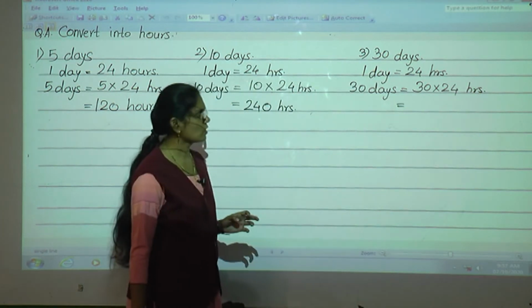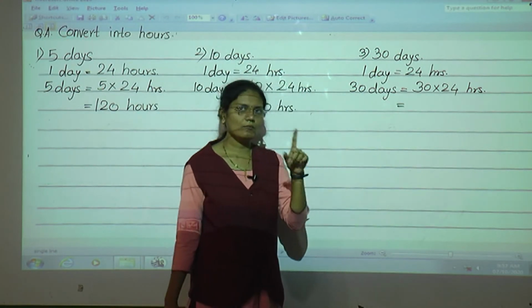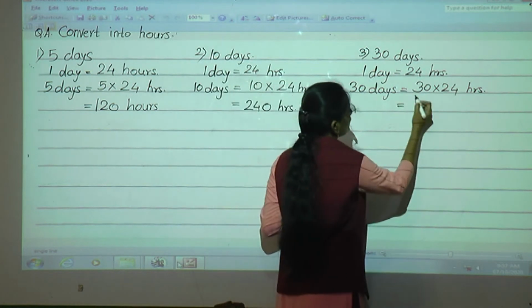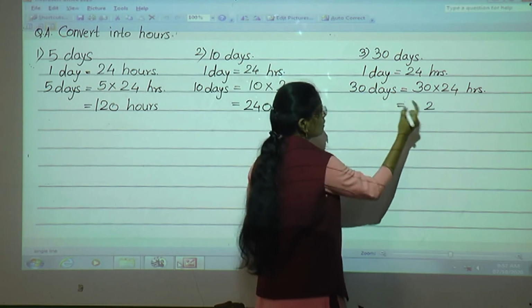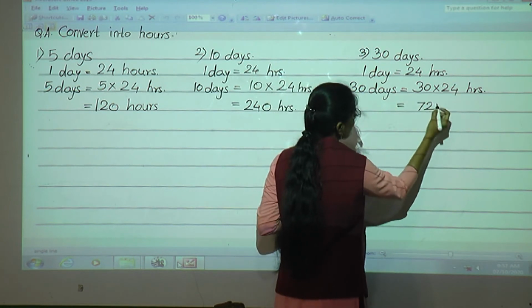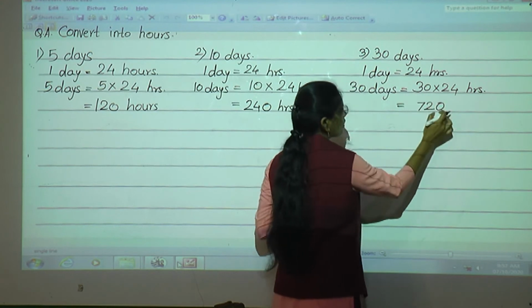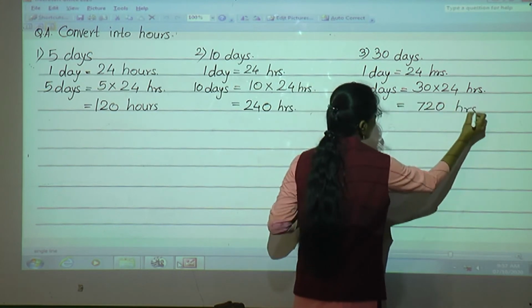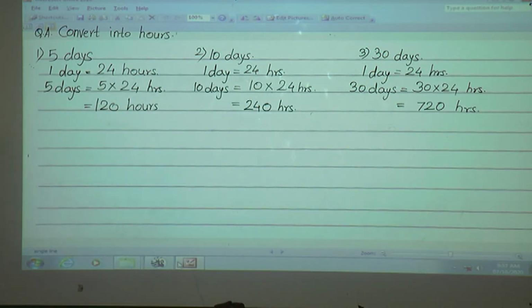Now do the multiplication. 24 into 3 first you do, and then we'll give only 1 0. 24 into 3. Yes, 3 4s are 12. Carry 1. 3 2s are 6 plus 1, 7. 24 into 3 is 72, and here 1 0 is there, so we'll give 1 0. So 30 days is equal to how many hours? 720 hours. 30 days is equal to 720 hours.